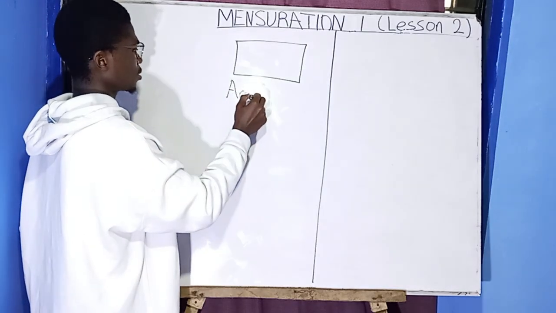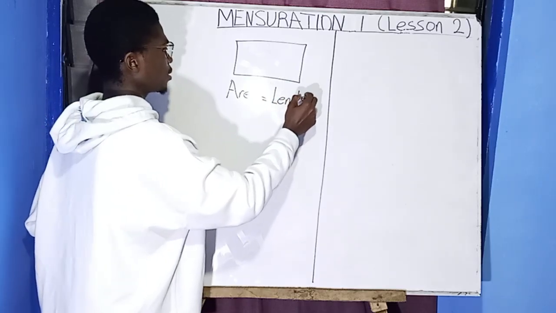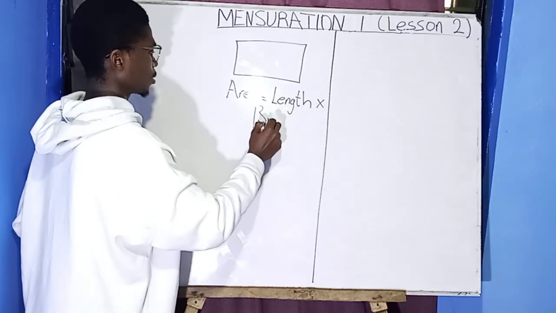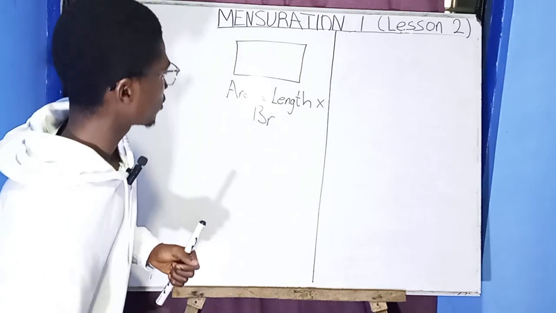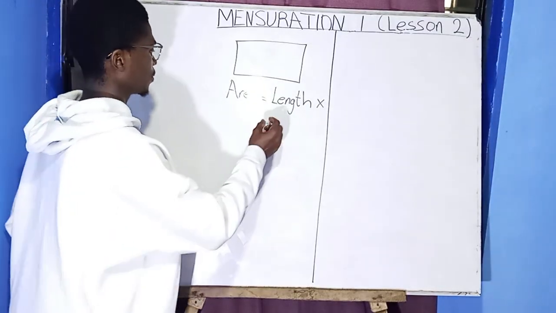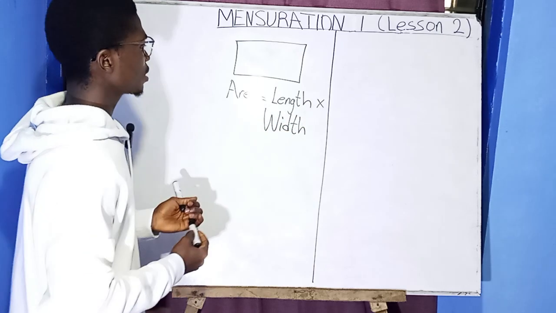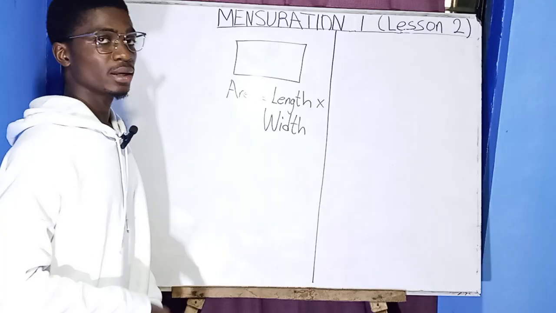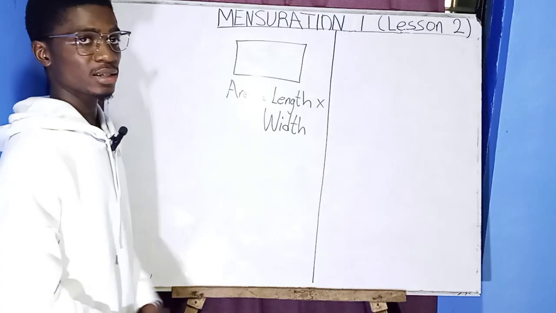Area of the rectangle equals length times breadth or width. Let me use width rather. With a rectangle you can choose any of them. This is the formula for a rectangle: length times width, or length times breadth. The longest side is called the length and the shortest side is called the width.